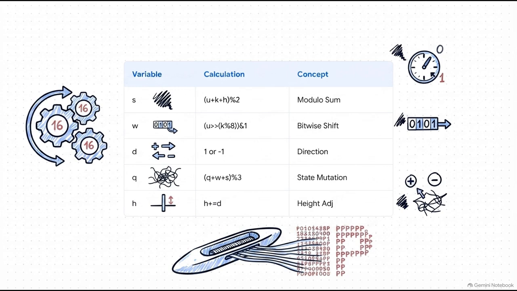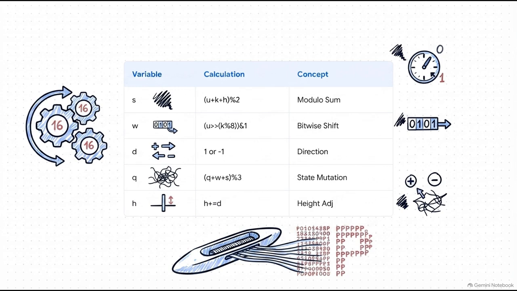Notice the calculations here. We're looking at modulo sums, bitwise shifts, and state mutations. For example, W is recalculating itself by shifting bits to the right based on the loop index. D acts as a direction tracker, just flipping back and forth between positive and -1. And Q forces a state mutation by combining the other variables and wrapping them around a modulo of 3. It's essentially a complex state machine.